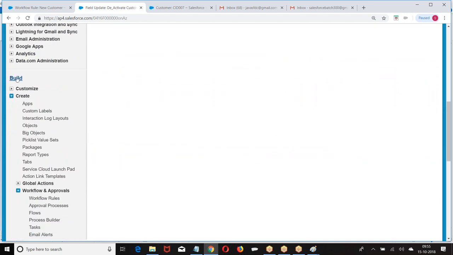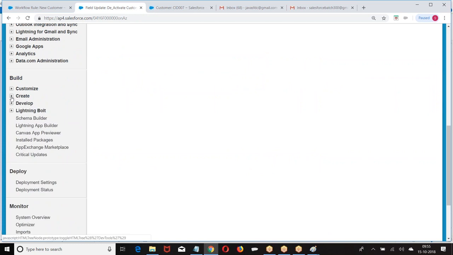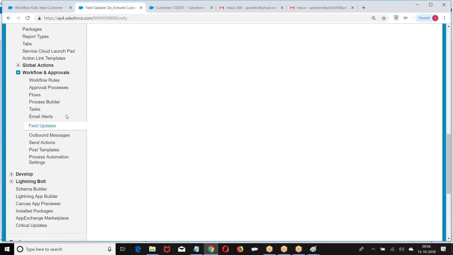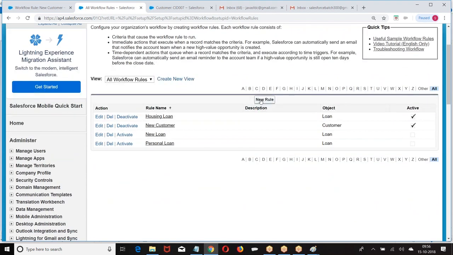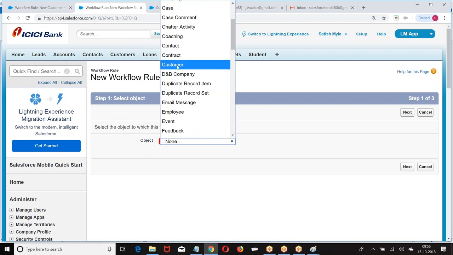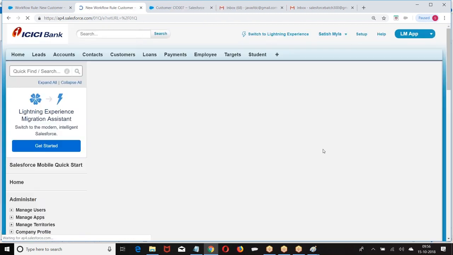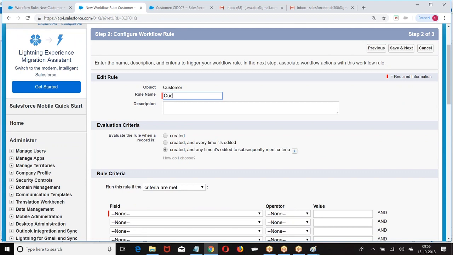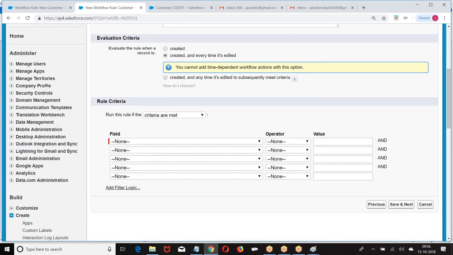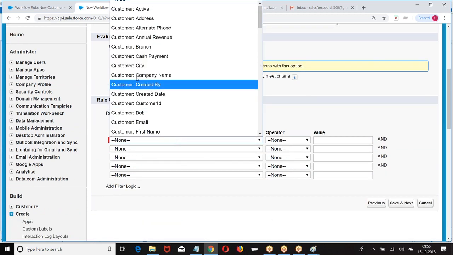Go to the build, create, workflows and approvals. Then what we have done? Field update. Okay. Now you are supposed to create a workflow rule. New rule. Whenever the record is modified, what is the condition?